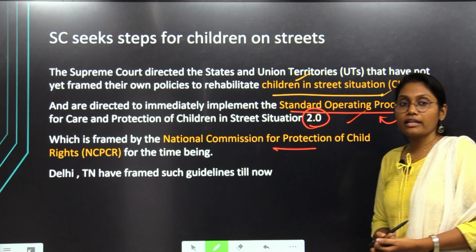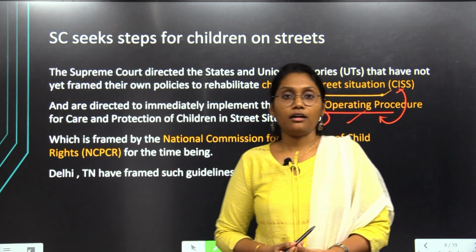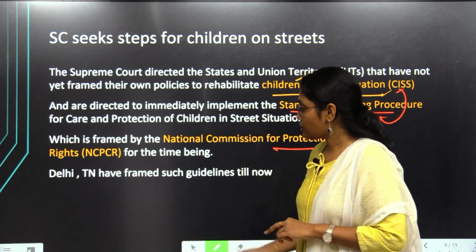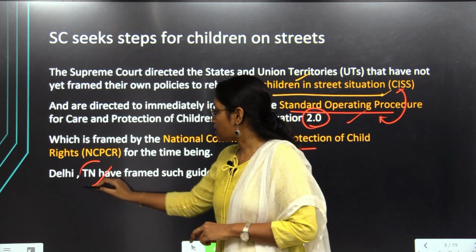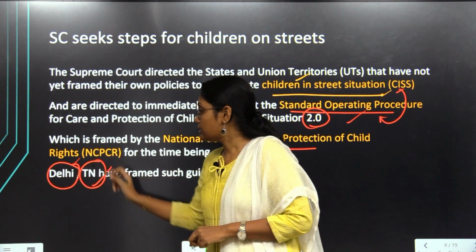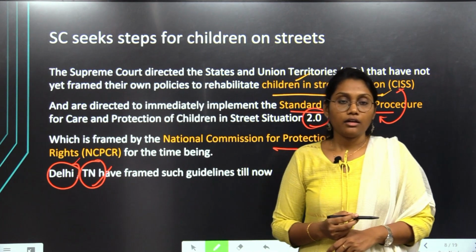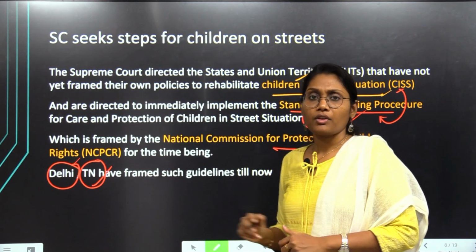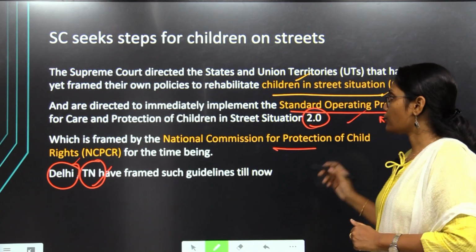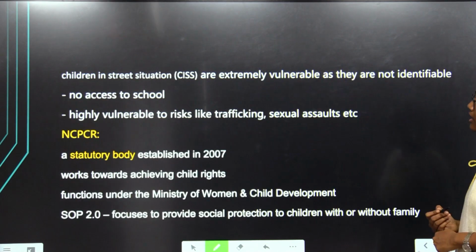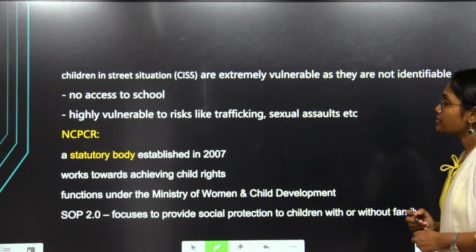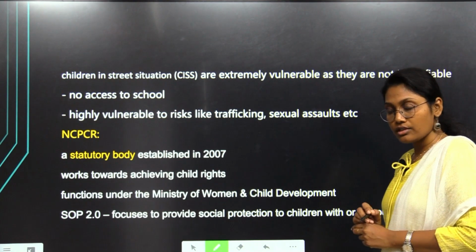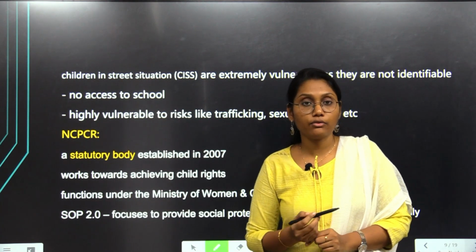And if we consider the formulation of such guidelines, two states have done that. Those are Tamil Nadu and Delhi. These two, a state government and a UT, have developed such guidelines to protect those street children. And if we look at children in street situations, those children are extremely vulnerable.